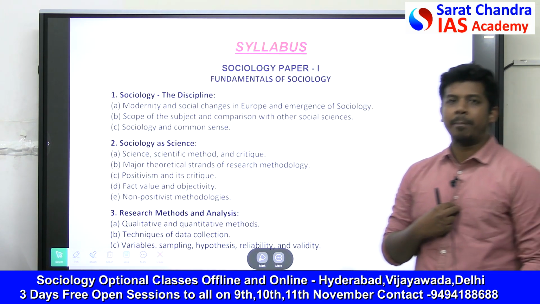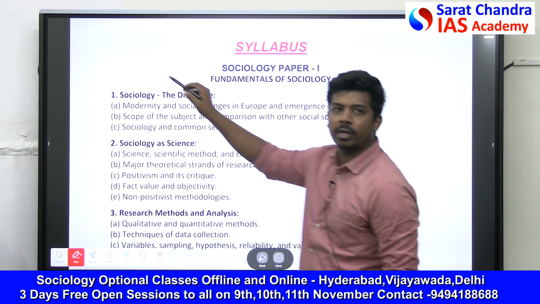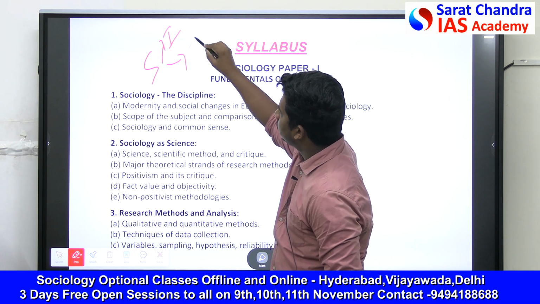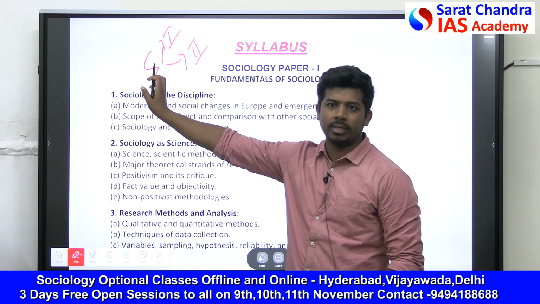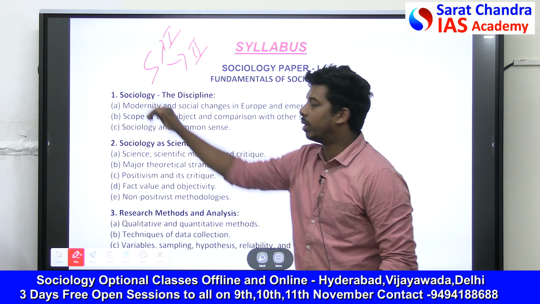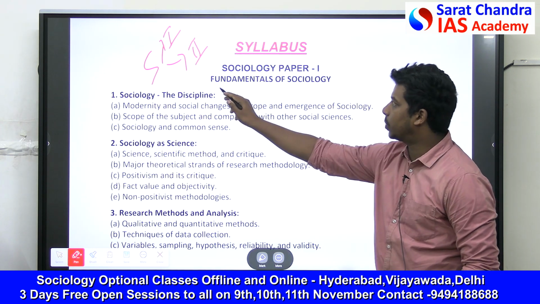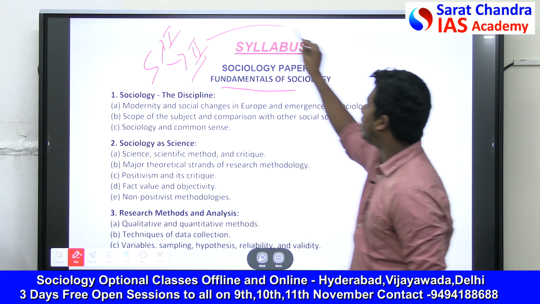In sociology paper 1, as I have explained in my demo class, sociology is optional. There are two papers, paper 1, paper 2. In paper 1, we read about general sociology, normal sociology, okay? In paper 1, we have 10 chapters explaining the general sociology, fundamentals of sociology. And in paper 2, we talk about Indian sociology.